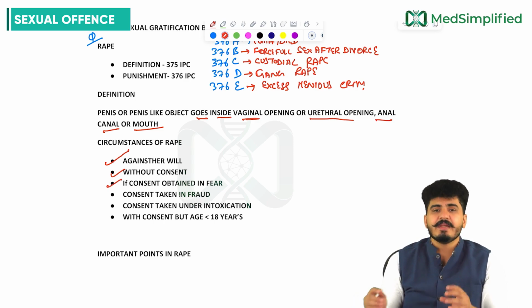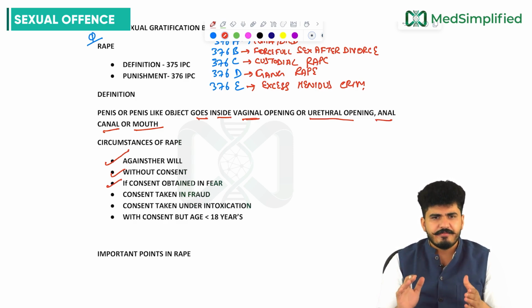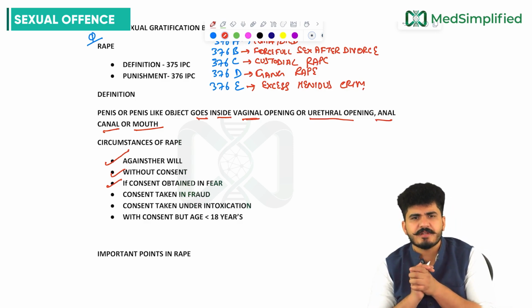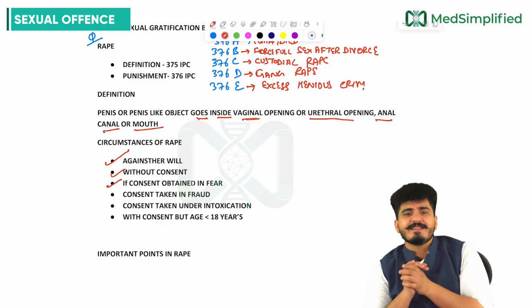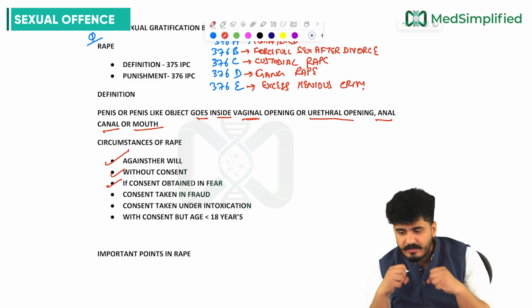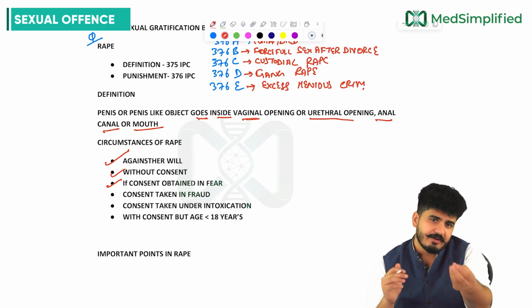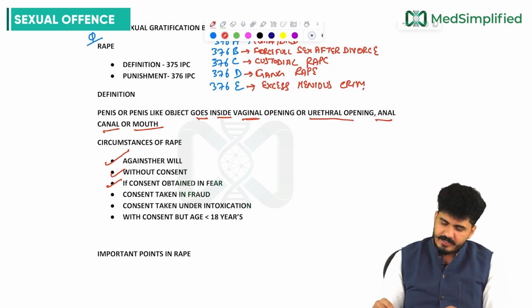If consent is obtained in fear, the victim was in fear. She was under heavy mental pressure. She called you for help, or you made the scenario, you made her afraid, and then you had sexual intercourse. The next day when she becomes fine, she recalls what happened to her and what was wrong, and if she files a complaint, then also it is considered rape. That is consent obtained in fear.